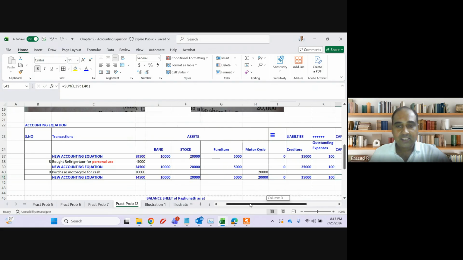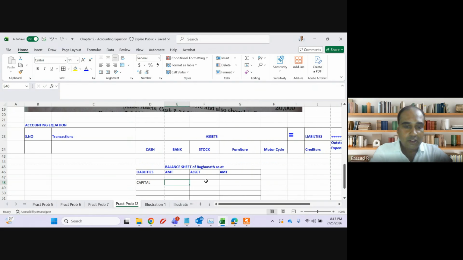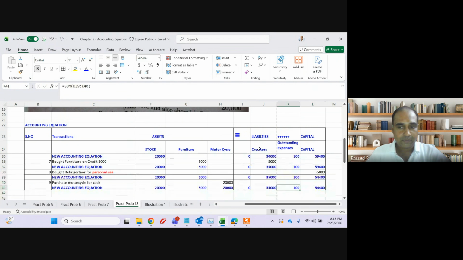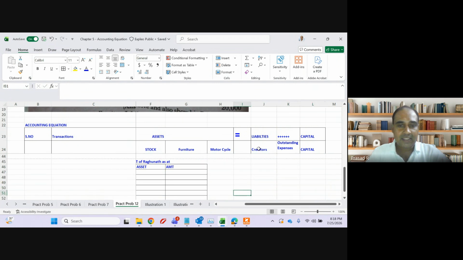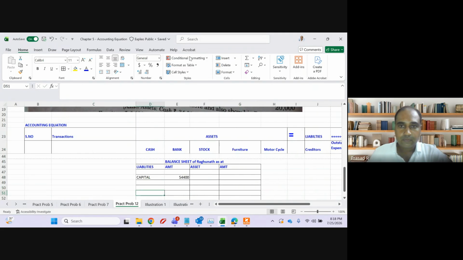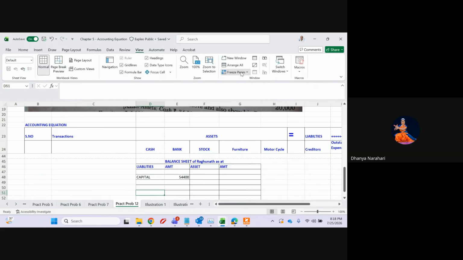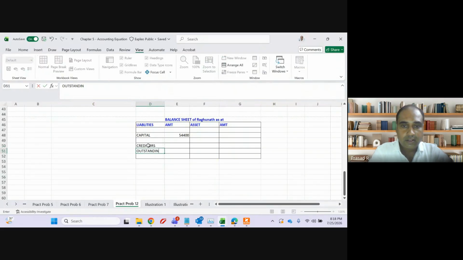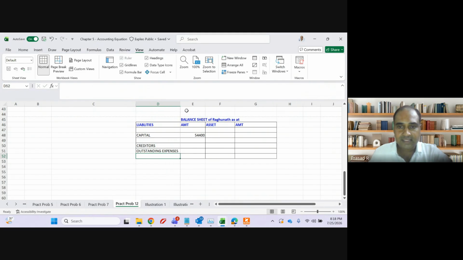Capital is 54,400. It is coming from the total of the capital column. Now in liabilities, I have two liabilities: creditors and outstanding expenses. One is creditors, another is outstanding expenses. Very simple. This is the concept of balance sheet, guys.